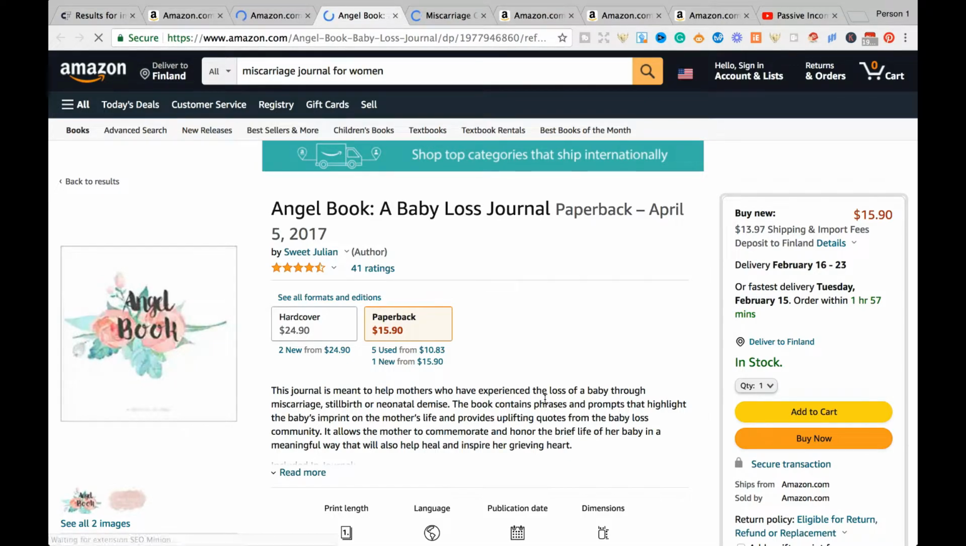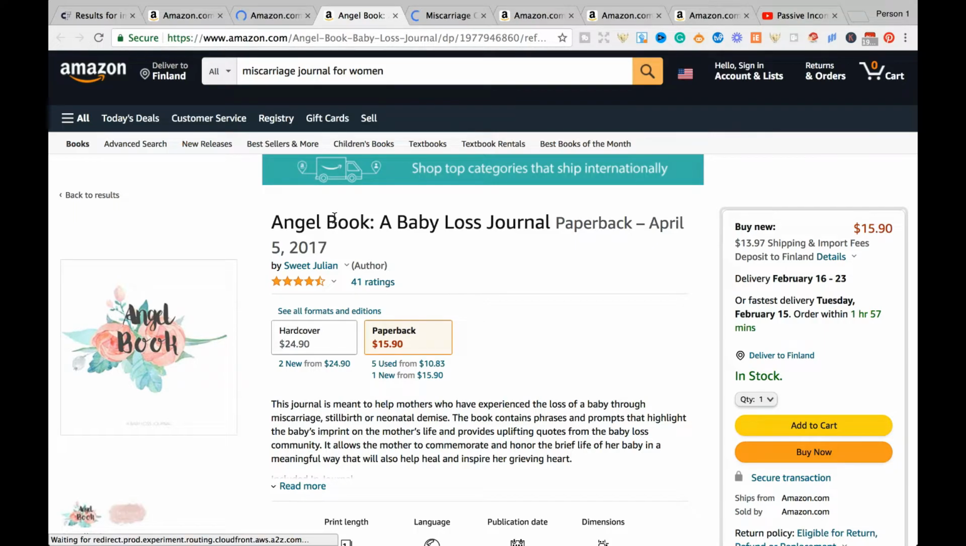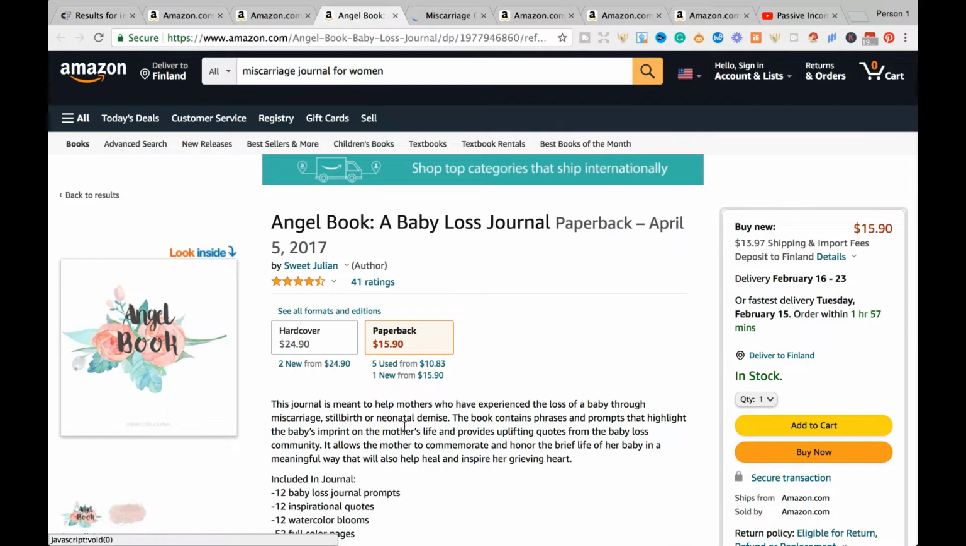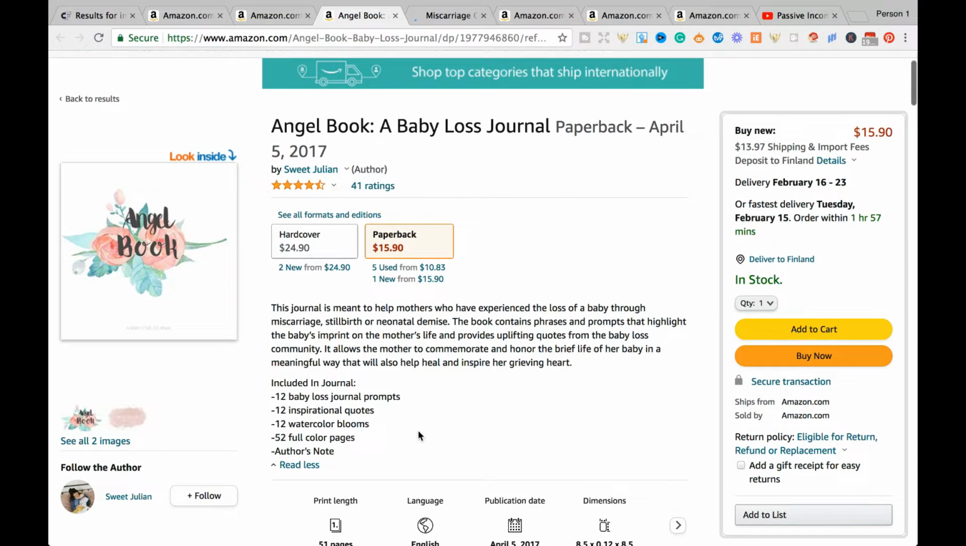And this one has been published in 2017, but as you can tell, they've possibly done a renewal for the keyword right there, Miscarriage Journal for Women, by simply going into the book and updating the 7 keyword slots with new keywords that are ranking quite well. And it says here under the description that it's meant to help mothers who've experienced the loss of a baby through miscarriage, and it says what's included.